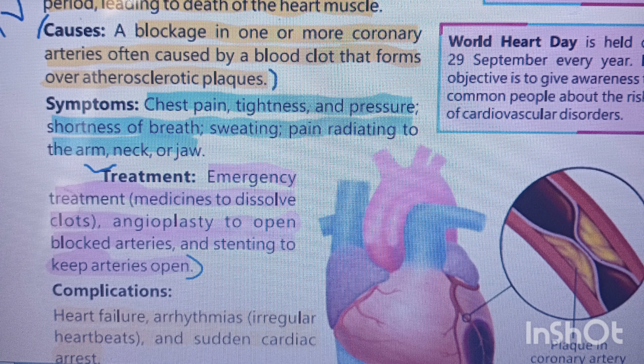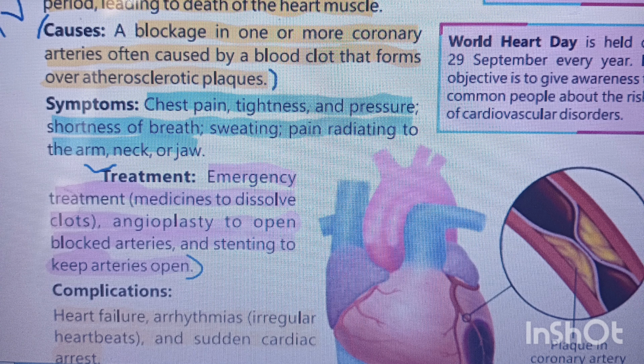Its symptoms include chest pain, tightness, feeling pressure in the chest, shortness of breath, sweating, and pain that starts in the arm and travels to the neck and jaw. In all three of these areas, the pain is felt on the left side. What is its treatment? Emergency treatment should be sought, and medications should be given to help dissolve the clots so that the passage opens up.